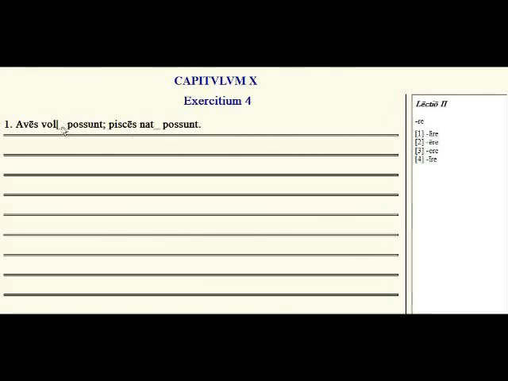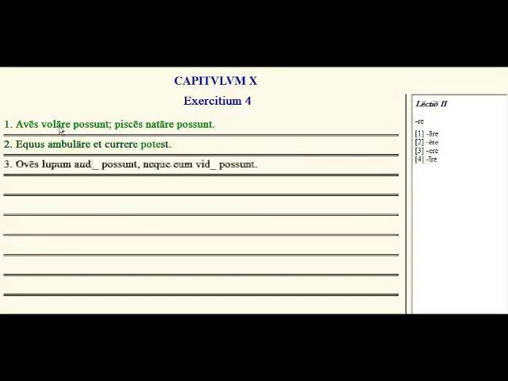So we have always, blank, so we know it's the flying verb. Birds are able to fly, fish are able to swim. So which form was it for this? It was volare. And fish are able to natare. A horse is able to ambulare, and not curare, right? That to run, hopefully remember, is currere.